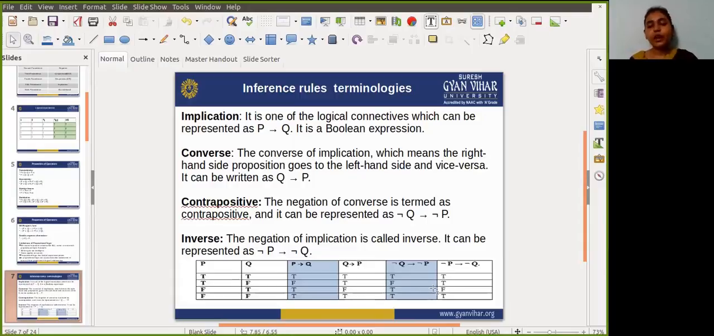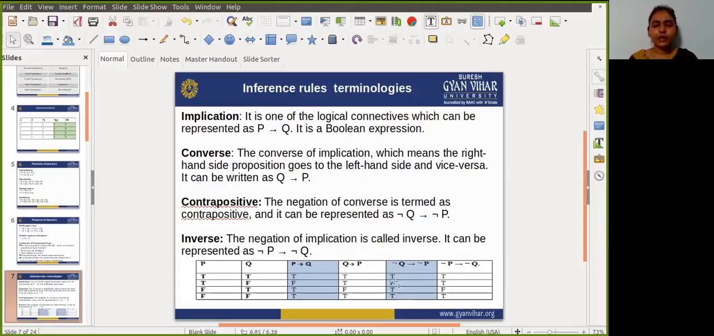Okay, now next is the contrapositive. Contrapositive means the negation of the converse. So negation of Q implies negation of P. First we negate the value of Q. In the first case, the value of Q is true, so for this condition we took false. So obviously the first condition is false, so we are not checking the then condition. So here I'm writing a true.